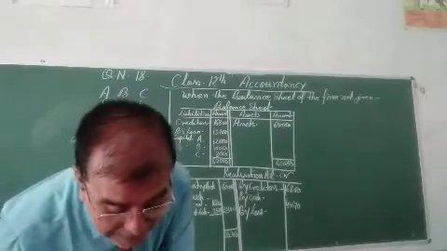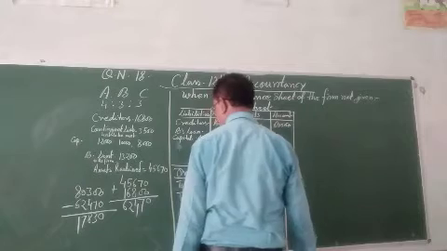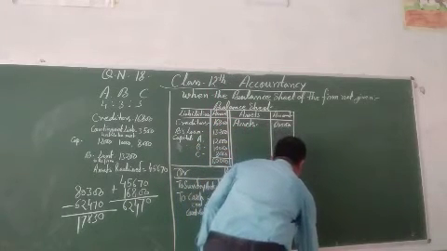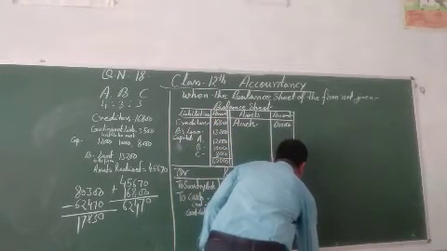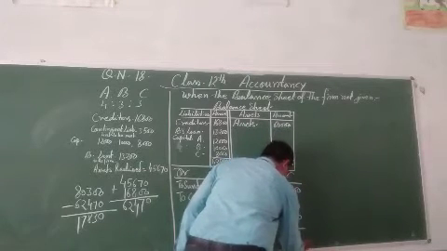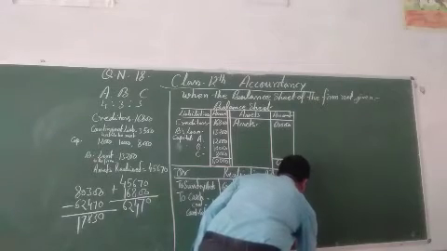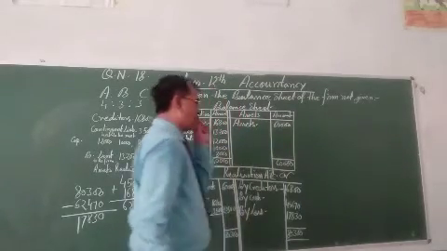That will be the answer. 17,830 is the loss, and this is the 80,300, my dear.